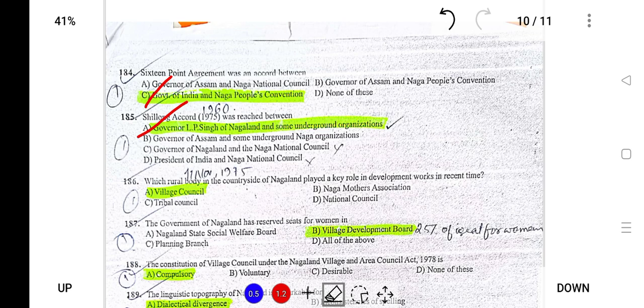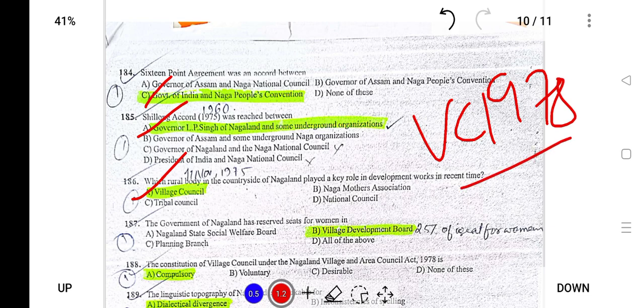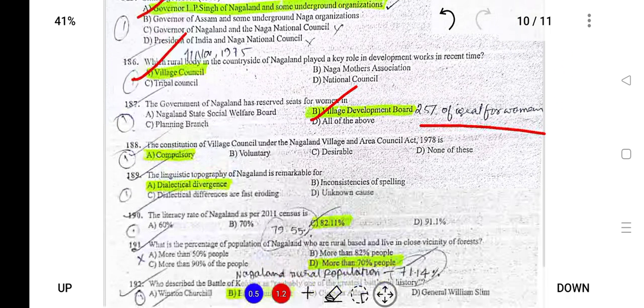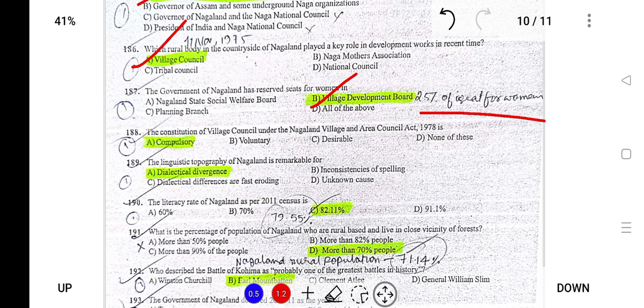Next, which rural body in the countryside played a key role in development works in recent times? So the village council, which was passed by the Village Council Act of 1978. Next, the government of Nagaland has reserved seats for village development boards, and it provided 25% of seats for women. Next, the constitution of the Village Council under the Nagaland Village Council Act 1978 is compulsory. That means every village in Nagaland must constitute a village council.